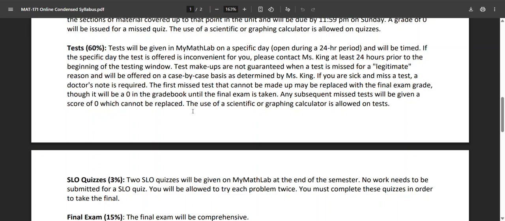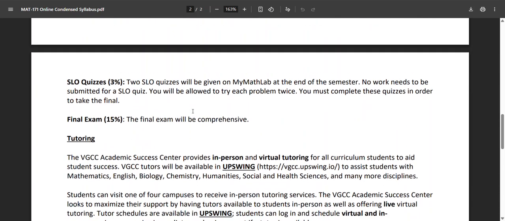Maybe if you have a medical reason and a doctor's note, I might, but for the most part, if you miss a test, you'll get a 0 in the meantime, and then when you take the final at the end of the course, that final will replace the missed test. This will only happen for 1 test. So I'm not going to do it for multiple. Don't miss 5 tests. If you miss all 5 tests, then you're just going to have zeros for all 5 of them. But for the very first one, I'll give you a grade based on the final exam.